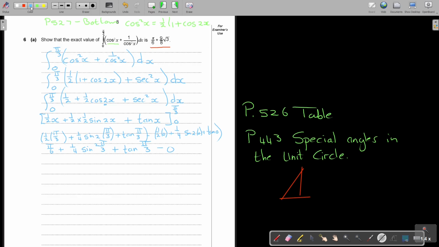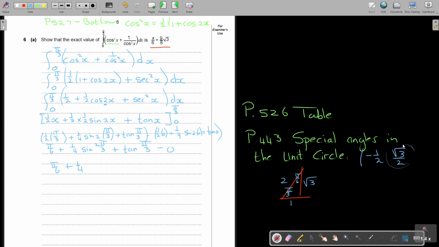This side was 2, this is 1, and with Pythagoras the other is square root 3. Remember, this angle is 60 degrees, which is pi over 3, and this one is pi over 6. So this one is fine, we don't have a problem with pi over 6 or the quarter, but for this sin we must do this. If you look at the special angles in the unit circle, you will see it's at 120 degrees, where sin is still going to be square root 3 over 2, with the cos being negative a half. It's just bringing the signs in.